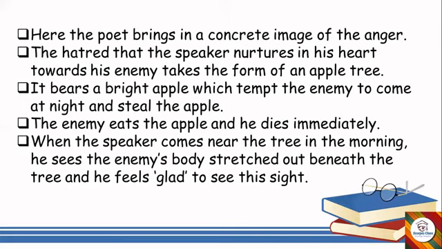From outside, the enemy is thinking that all is well and everything is fine, and he sees the bright apple shining, and it tempts him. It attracts the enemy to come and steal that apple from the apple tree at night, and the enemy eats the apple and he dies immediately. So at last he is trapped. He comes, he steals the apple from the apple tree, and he eats it and he dies.